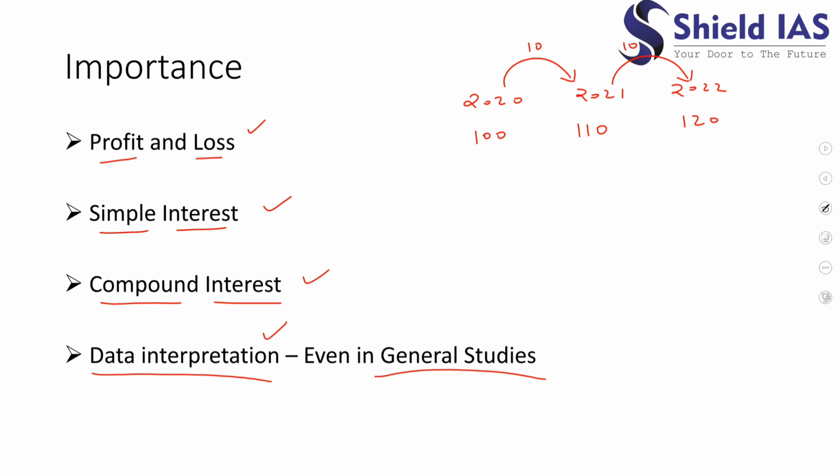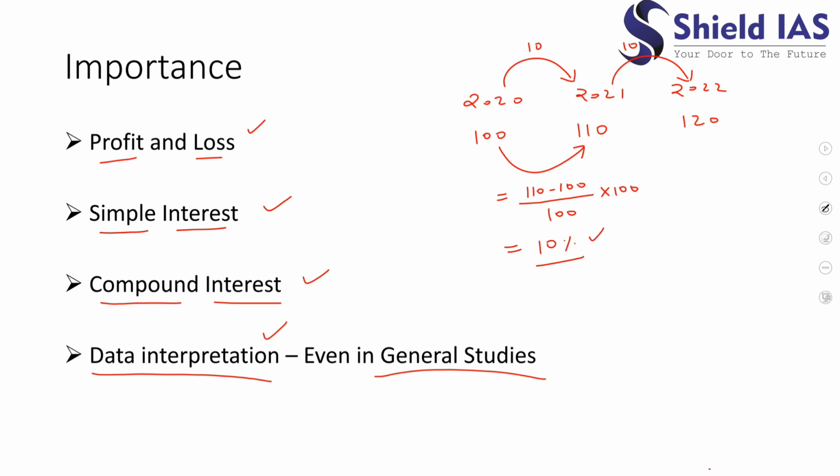But in percentage terms, economic growth from 2020 till 2021 will be calculated as 110 minus 100, which is the difference, divided by the initial, which is 100, and multiplied by 100. So it will become 10%. So in the year 2021, the GDP growth is 10%.